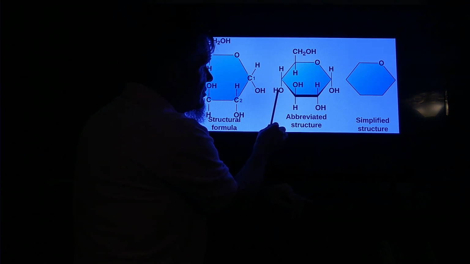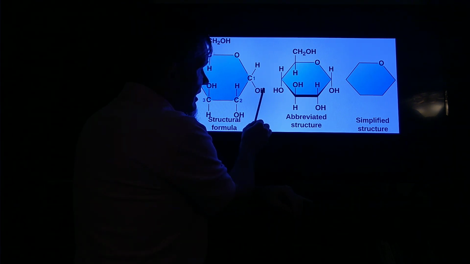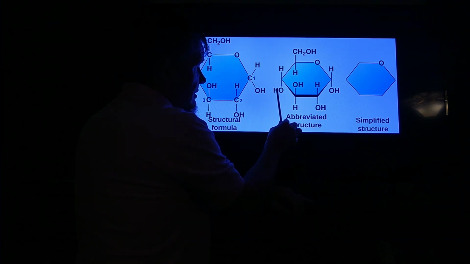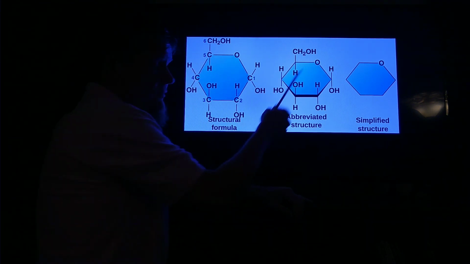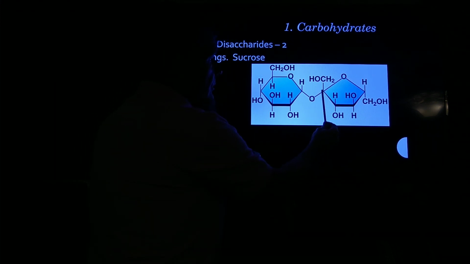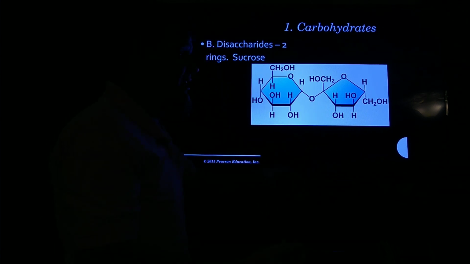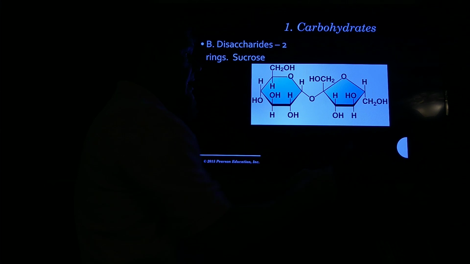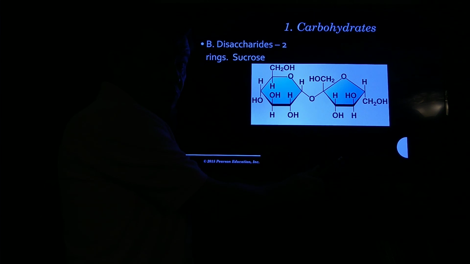And then where this oxygen is supposed to have another bond right there, I'm going to draw a bond between this oxygen and that carbon. I've cut this thing off completely, so this carbon's missing a bond. Oxygen gets two bonds. There's one, there's the second one. I've removed one of those bonds to make my water molecule, and where that was, I'm going to take that bond and draw it up there. So now if we flip to the next slide, we can see here's that lone oxygen in the center. Those are those carbons right there that we just talked about, and this is now how they're linked together. That was dehydration synthesis. I removed a water molecule and then made a bond between where those bits of the water molecule had been.